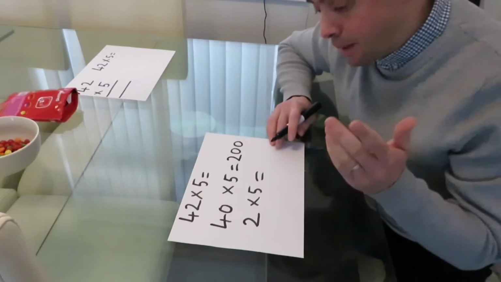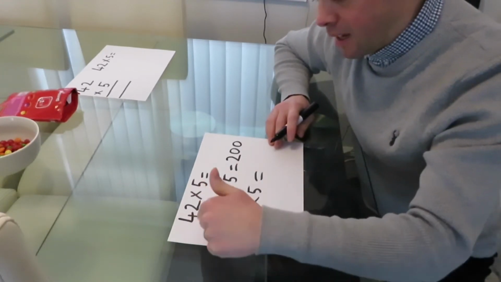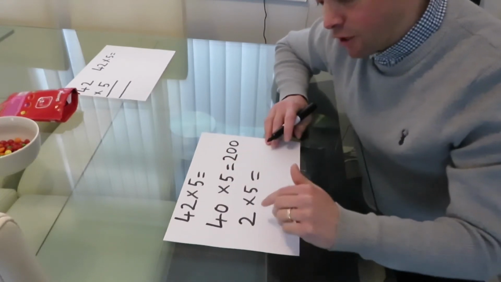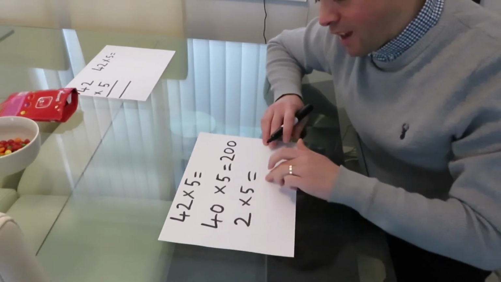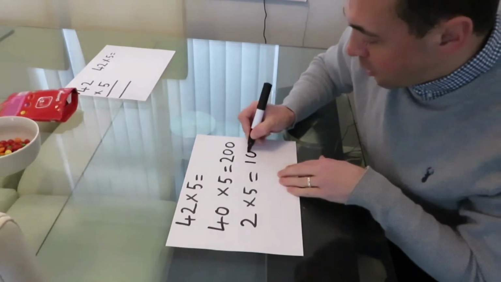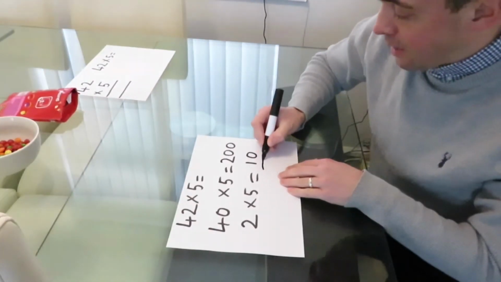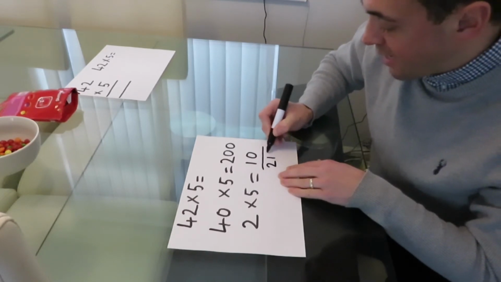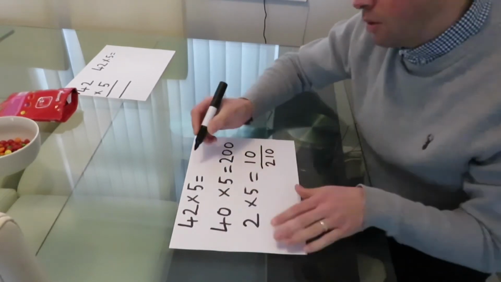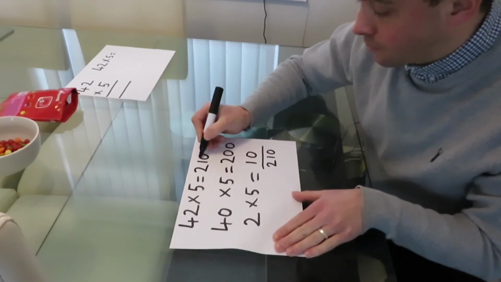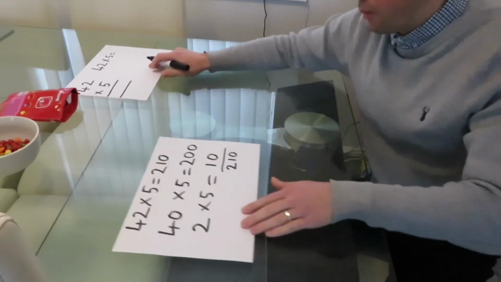Okay, and then the second part of this is, remember it was 42, not 40. I was multiplying them by 5, so I've got 2 times 5, and we know that, don't we? 2 times 5 is 10. So what I need to do now is add those together. 200 add 10 is 210. So the answer to 42 times 5 is 210. Okay, that's one way of working this out.